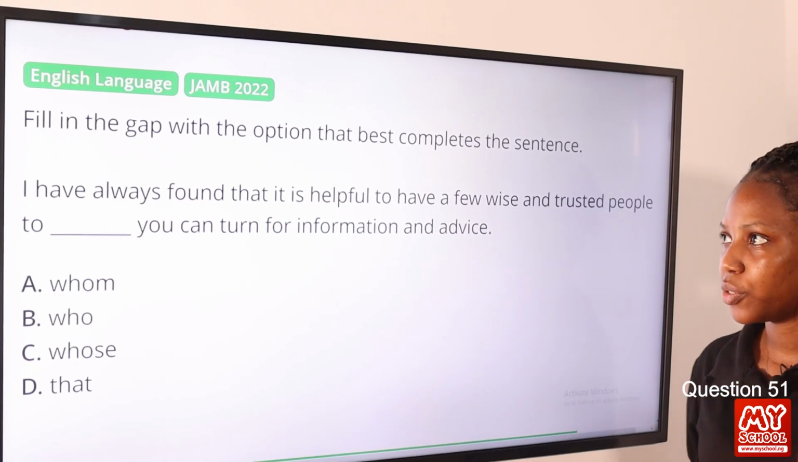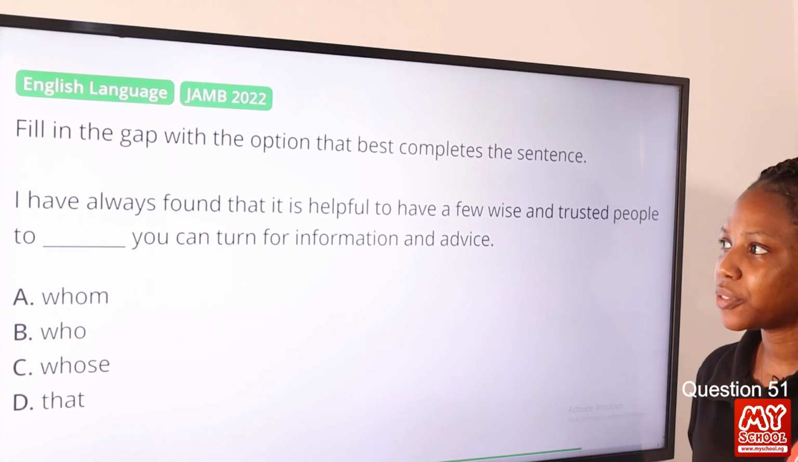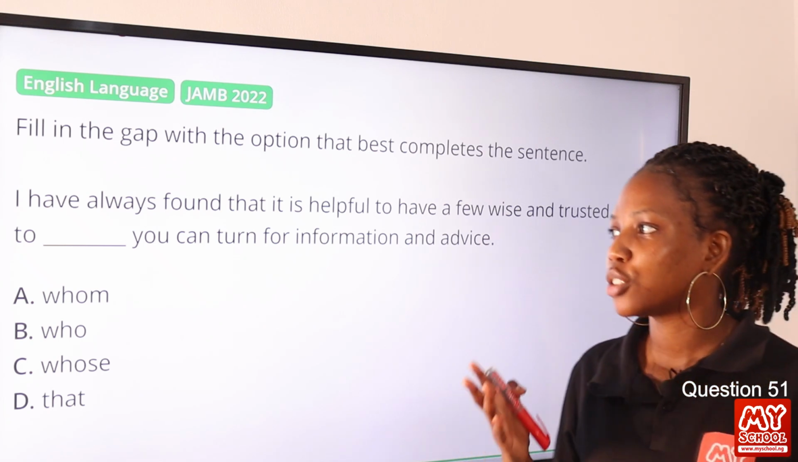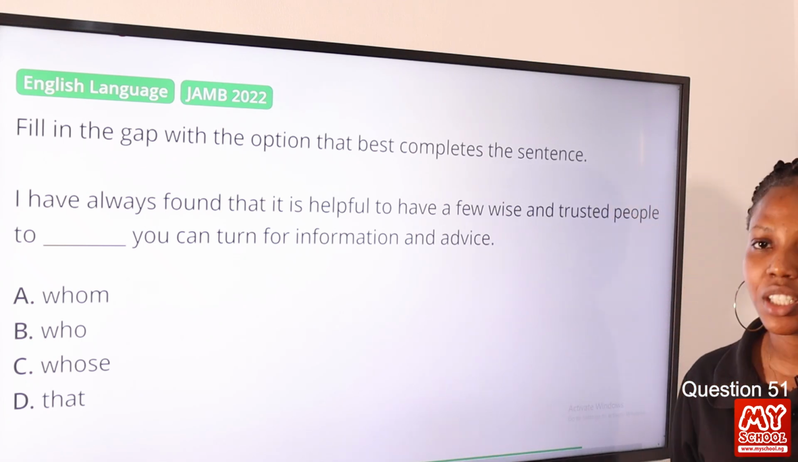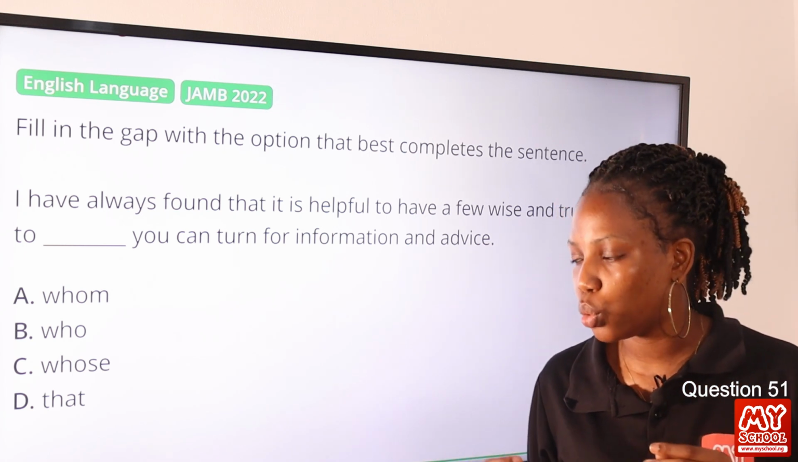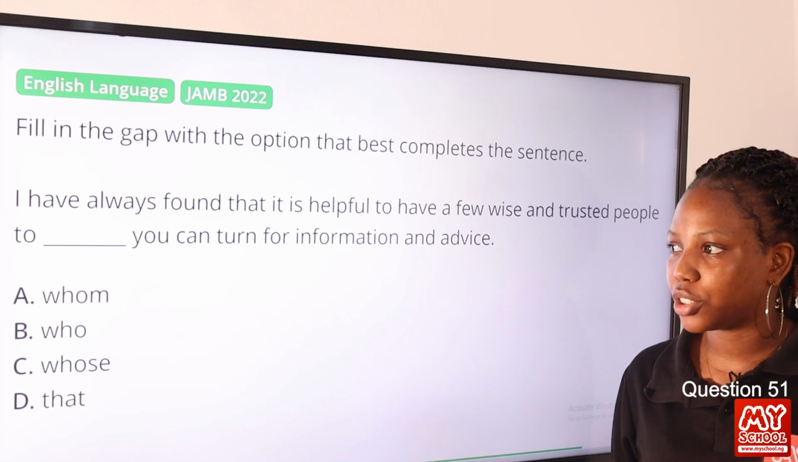Question 51. Fill in the gap with the option that best completes the sentence. I have always found that it is helpful to have a few wise and trusted people to whom you can turn for information and advice. So option A, whom, option B, who, option C, whose, option D, that. The answer to this question is whom.